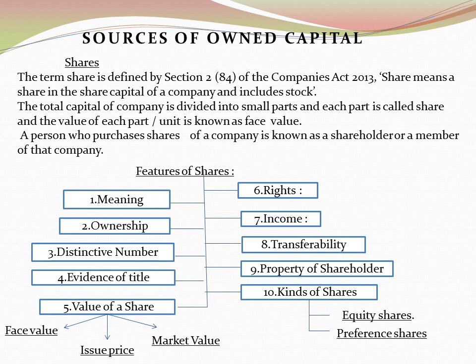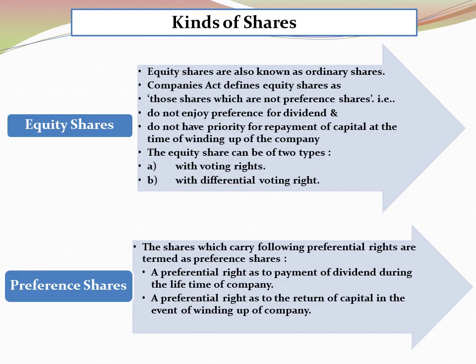Next, kinds of shares. A company generally issues 2 kinds of shares, that is equity shares and the preference shares. As per section 43 of the Companies Act 2013, there are 2 kinds of shares, equity shares and preference shares. Equity shares are also known as the ordinary shares. They are those shares which do not have preferential rights regarding repayment of capital as well as fixed rate of dividend. Equity shareholders' capital is not repaid by the company during its lifetime. It will be repaid only at the time of winding up of the company.